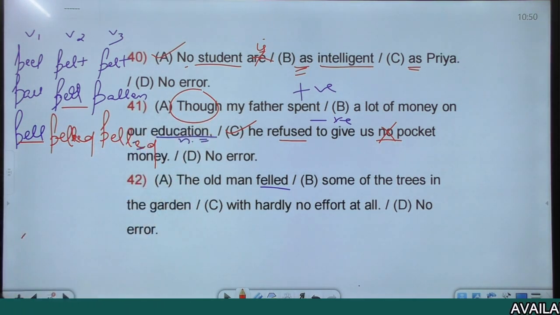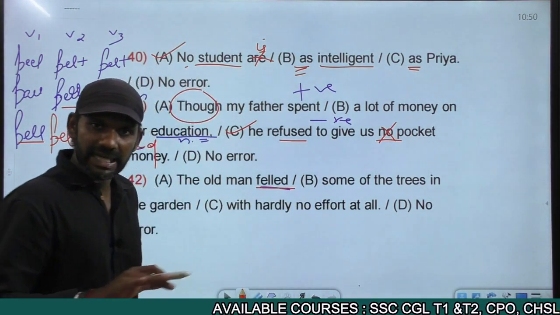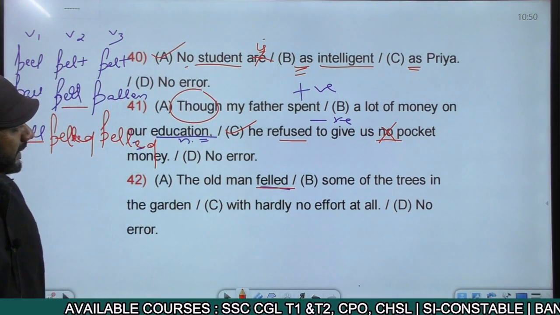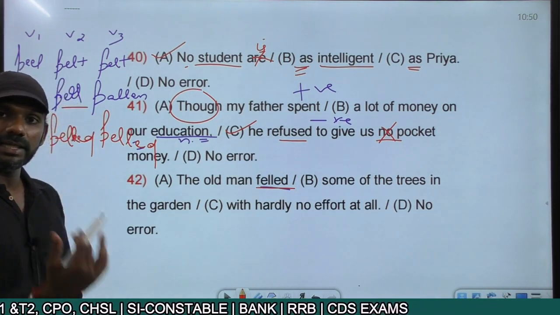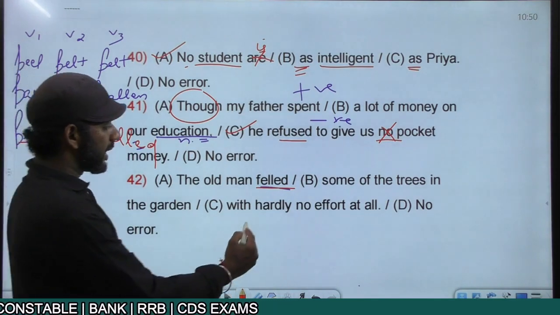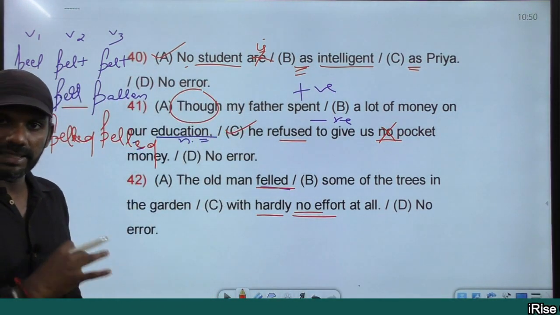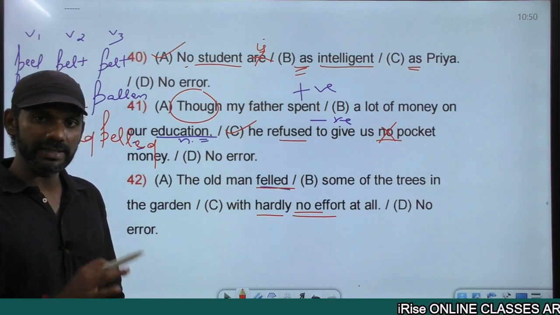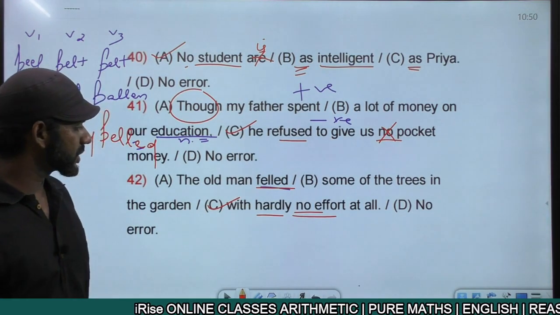The old man felled some of the trees means cut some of the trees. That's the meaning. The old man felled some of the trees in the garden with hardly no effort at all. Hardly no effort at all becomes an error with redundancy. Hardly and no convey the same meaning. So the error is in part C. No is not required at all actually.